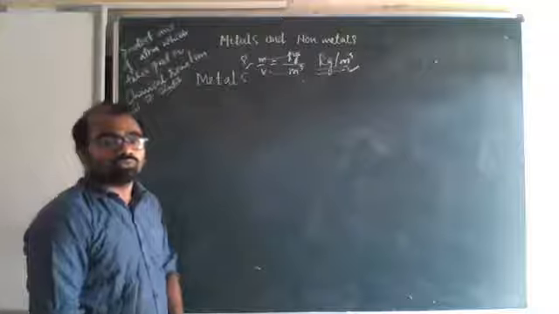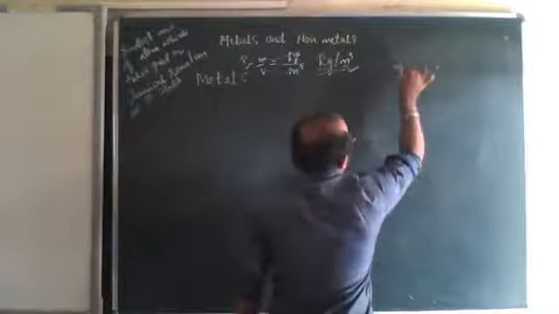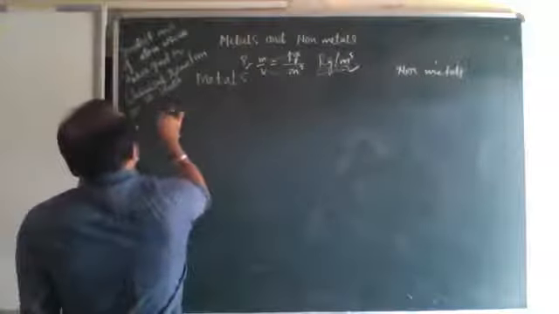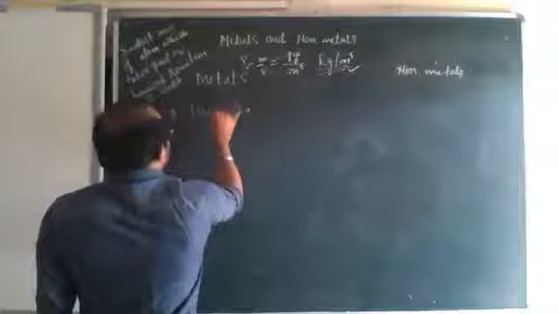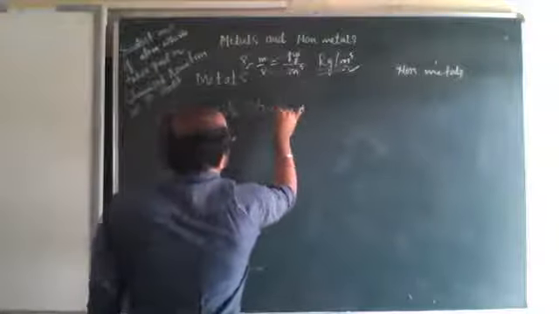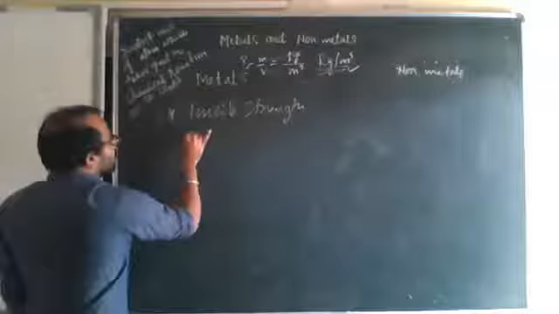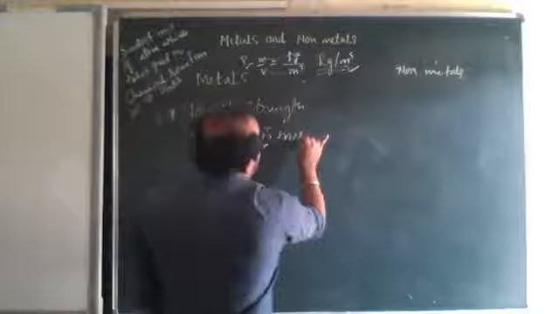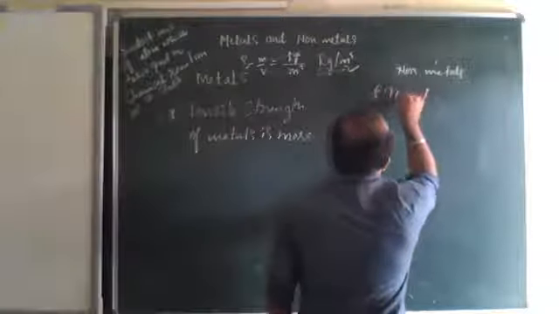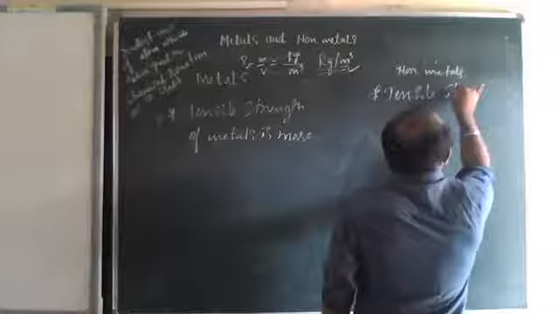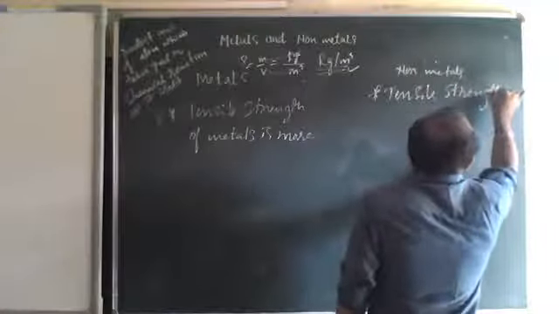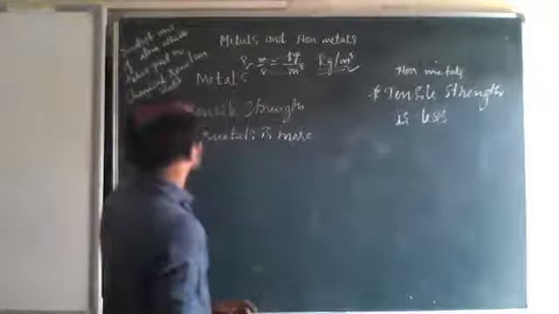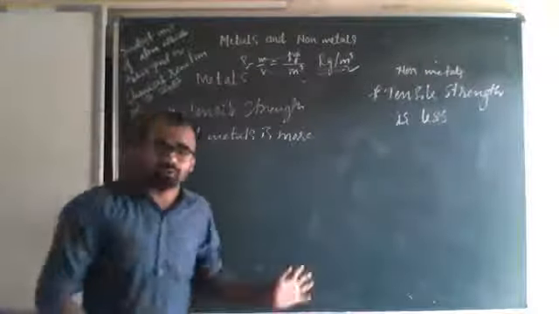Now, metals and non-metals from this side, we can still define tensile strength. Tensile strength of metals is more. Tensile strength of non-metals is less. These are the things we have already seen. This property also we have seen.